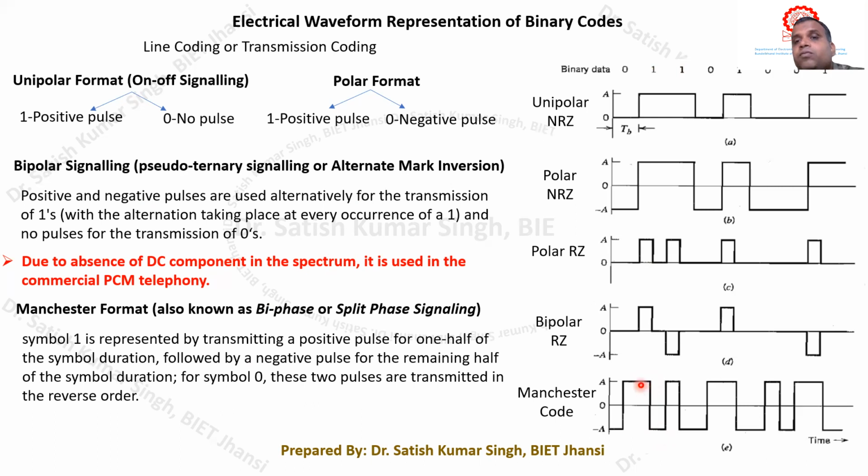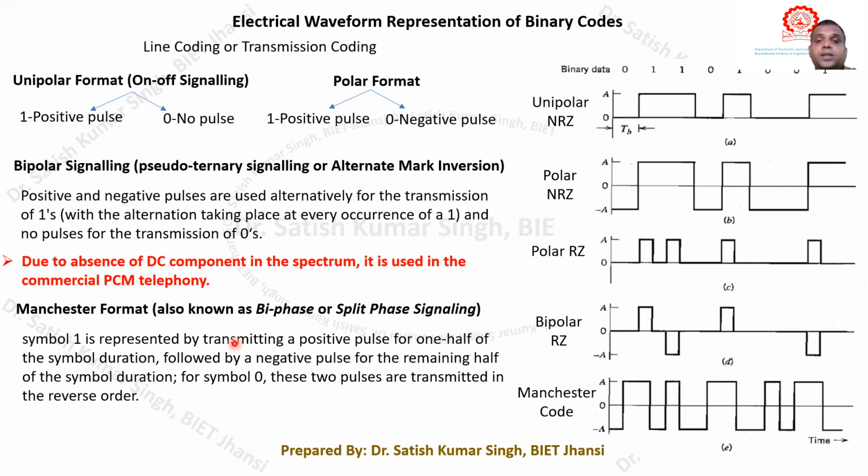Okay, so you can see that for 1 we are sending first a positive pulse for half of the bit duration, and then we are sending the negative pulse. And again here you can see that it is a positive pulse for half of the bit duration, then again we are sending the negative pulse. But for 0, first we are sending the negative pulse for half of the duration, and then we are sending the positive pulse. So this way we are having the Manchester format.